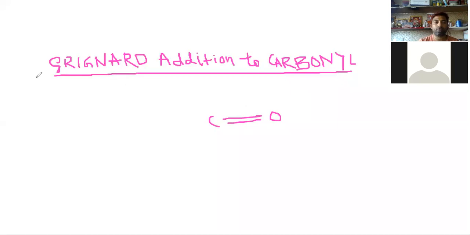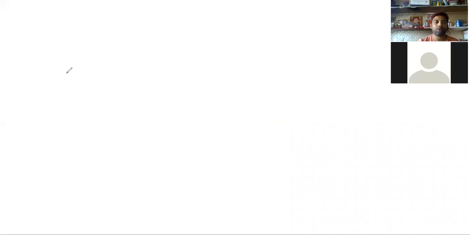Now we have to discuss Grignard reagents also. So what are Grignard reagents? Before going to Grignard reagents, we should know that these are actually organometallic compounds. So what are organometallic compounds? Organometallic compounds contain a metal-carbon bond.